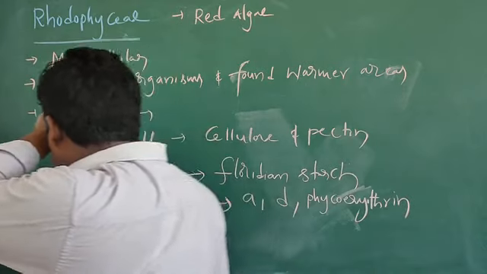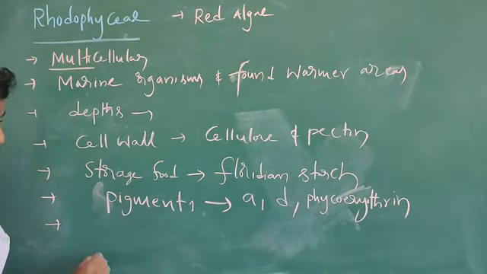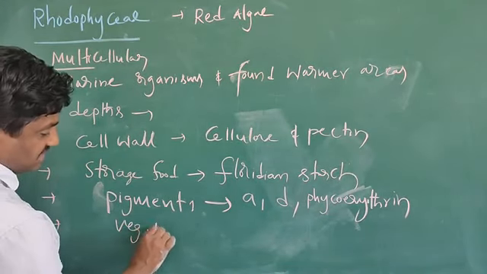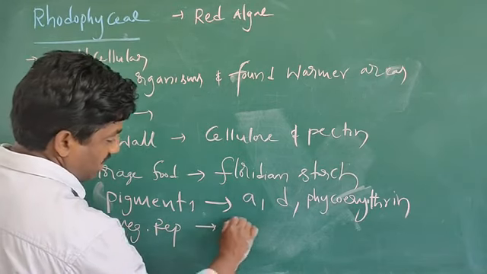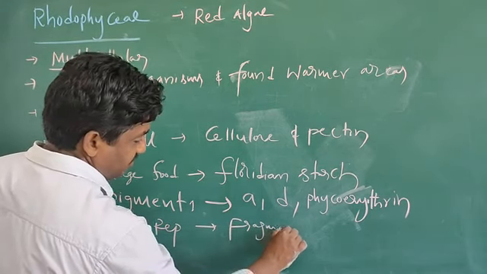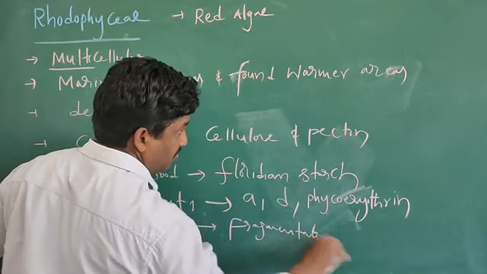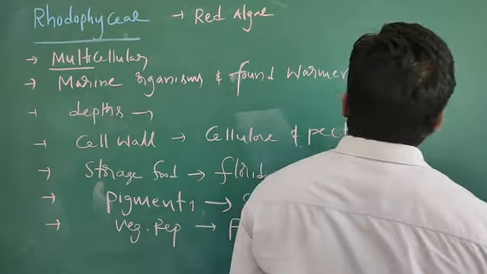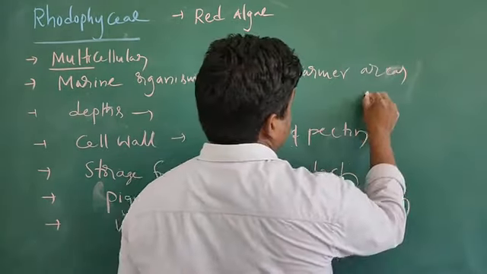Phycoerythrin is present. That's it. Next, vegetative reproduction by fragmentation. Same, and one more, asexual reproduction.